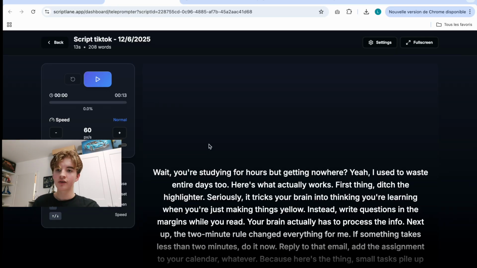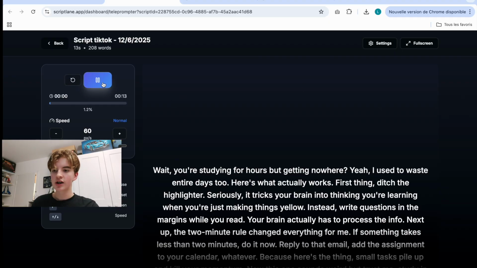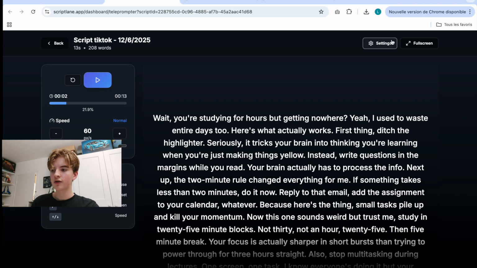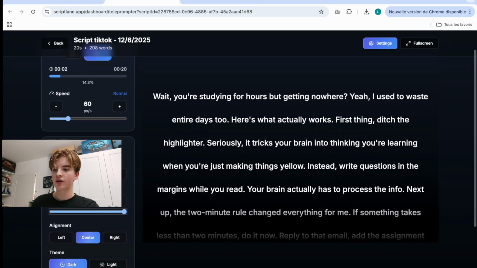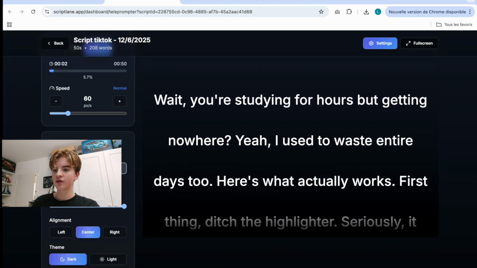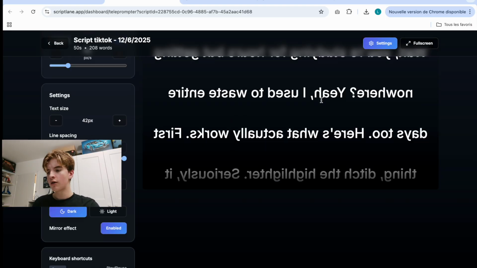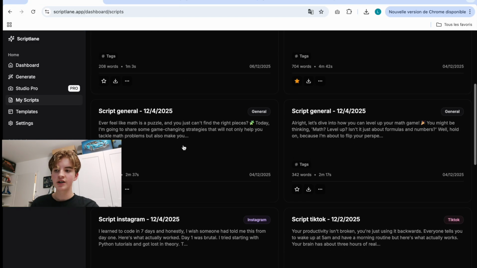This is pretty interesting. So you have a page here, which is a teleprompter page. So you can actually just play the script, and you can also have a few settings. So we can make more space between the lines and make the text bigger because it is easier to read. And you can also have this very cool mirror effect. Basically it's pretty niche, but if you're using it on a mirror, you can actually read it in the normal way. So that's about it for this page.